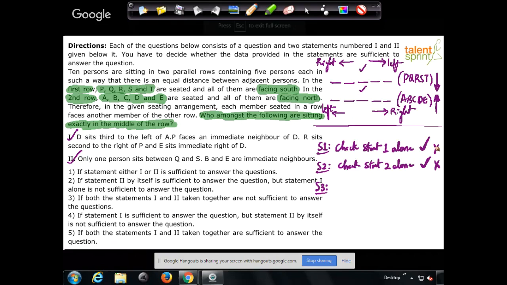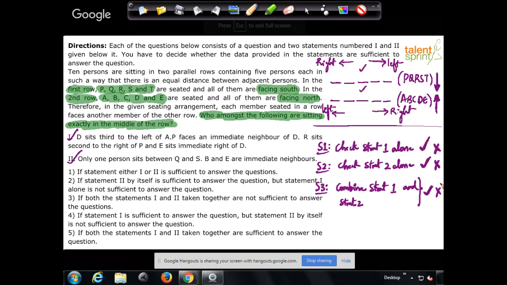The fourth possibility is 1 doesn't give you the answer and 2 also doesn't give you the answer. You cannot get the answer using 1 and cannot get the answer using 2. Only in such cases you will go for step 3. What is step 3? Combine statement 1 and statement 2. You have to go for the combination. And when you go for the combination, again there are 2 possibilities. You may get the answer, may not get the answer. If you get the answer using the combination of the 2 statements, then you will say 1 and 2 together are sufficient to get the answer. If you don't get the answer, then you will say even by using statements 1 and 2, you will not be able to crack this question.